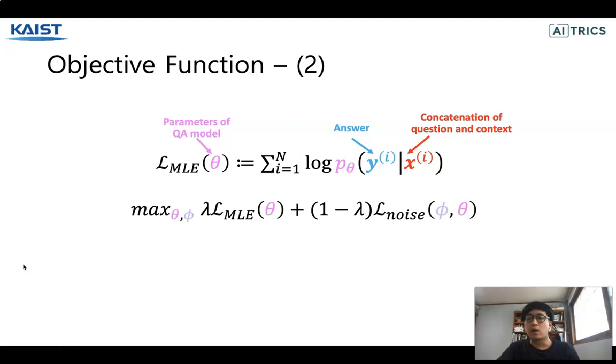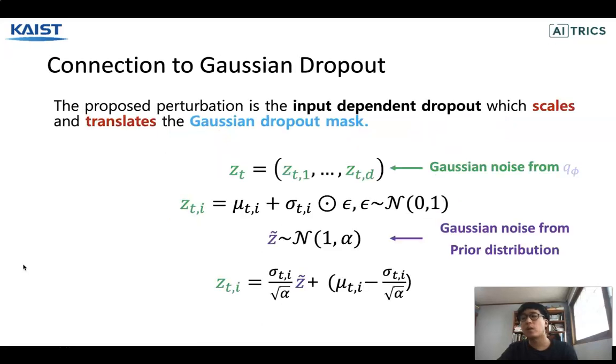Therefore, our final objective function is a convex combination of two functions. Moreover, we can simply show that our proposed noise form is a function of Gaussian dropout and input x, which scales and translates the Gaussian dropout mass depending on the input words.